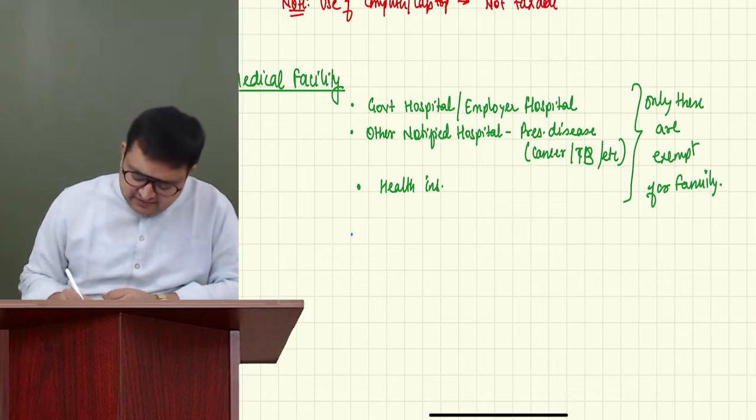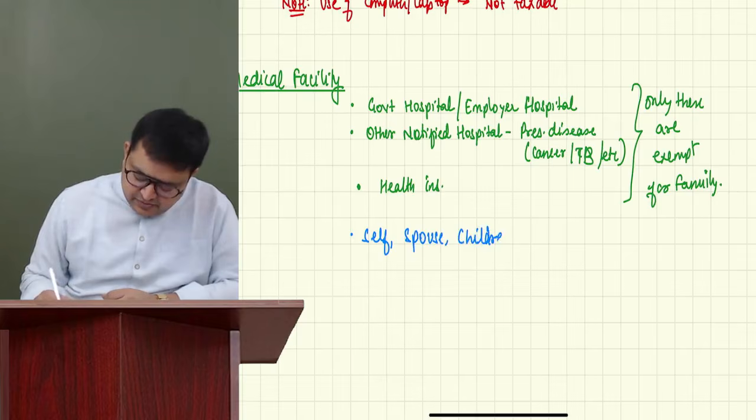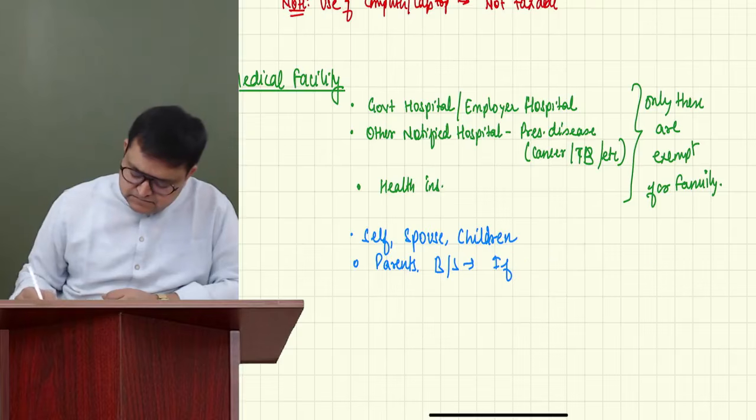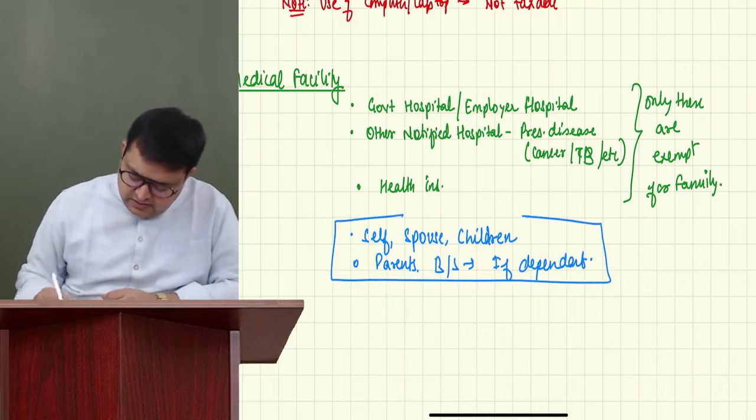And family means self, spouse, children, parents, brother, sister, if dependent. That's it.